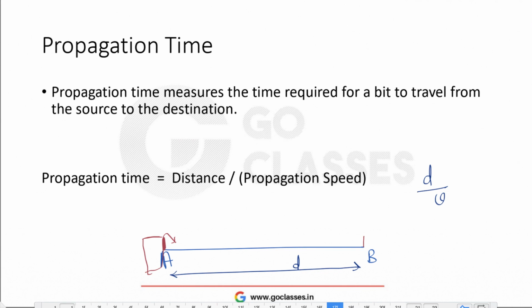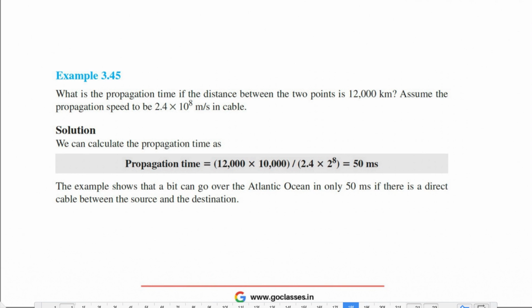Let's do one question about the propagation time. Here is a question which asks what the propagation time is if the distance between two points is this many kilometers, assuming the speed is this. I just need to divide this distance by the speed, which is 2.4 into 10 power 8. So 50 milliseconds is the propagation time.